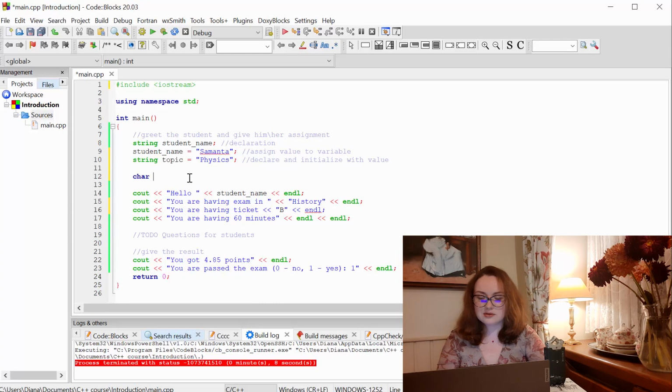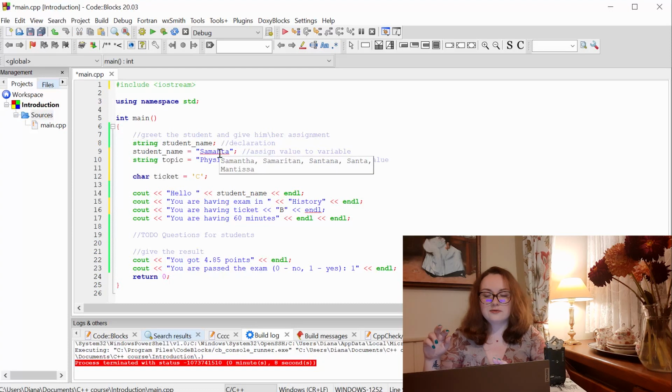So I will create char ticket and I will initialize it with the letter C. You might notice the difference between string and char: you frame a string in double quotes and a char only in single quotes.